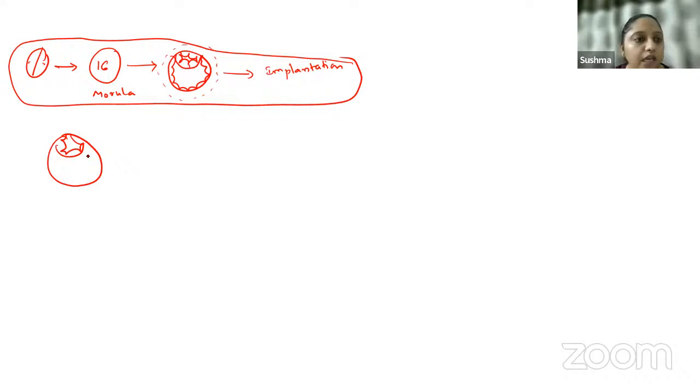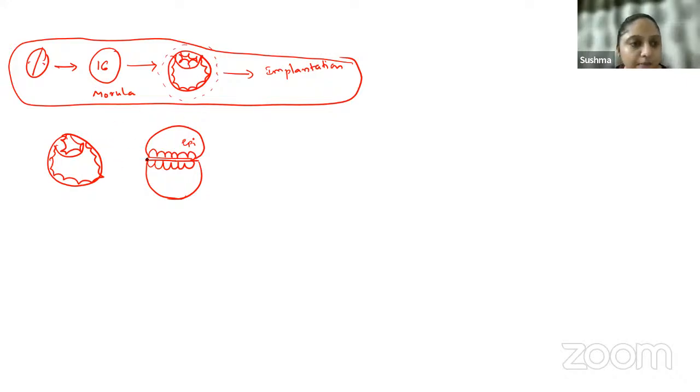Now the inner cell mass that we have, and the outer cell mass. The cells that are facing the cavity divide into long columnar cells which are called epiblast. And the cells in the other layer also undergo a division and are called hypoblast, and they form Heuser's membrane.